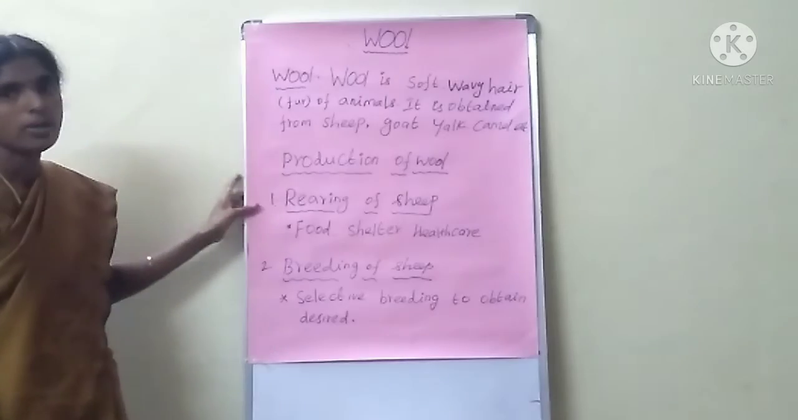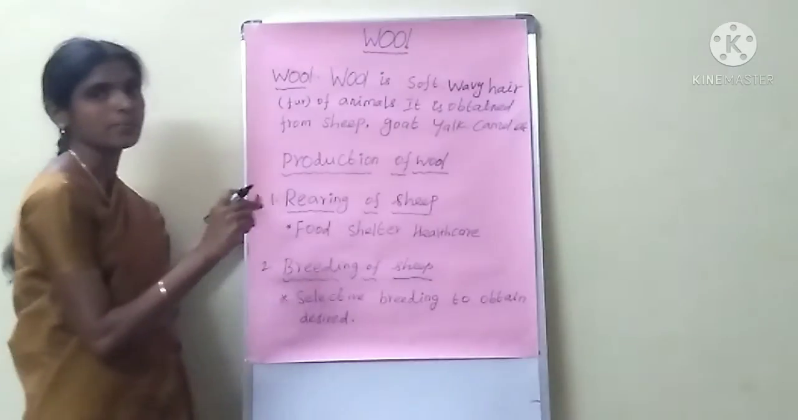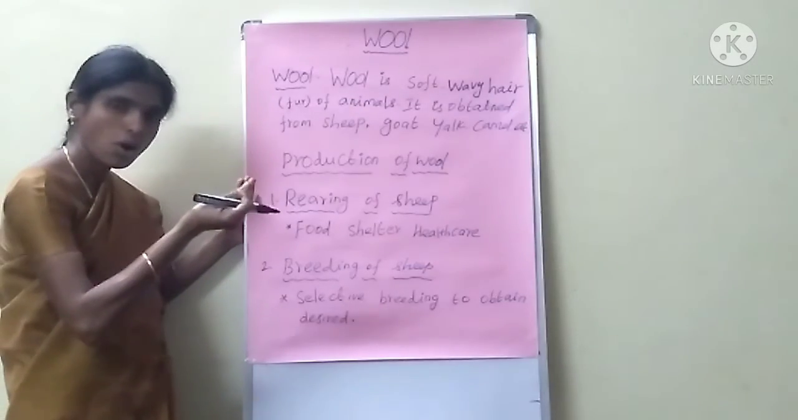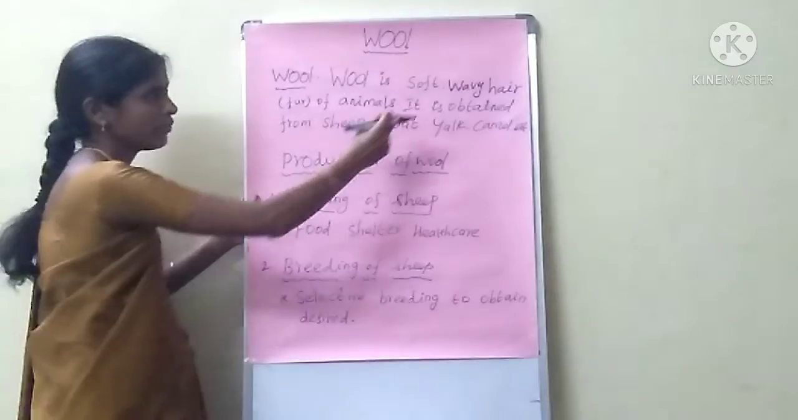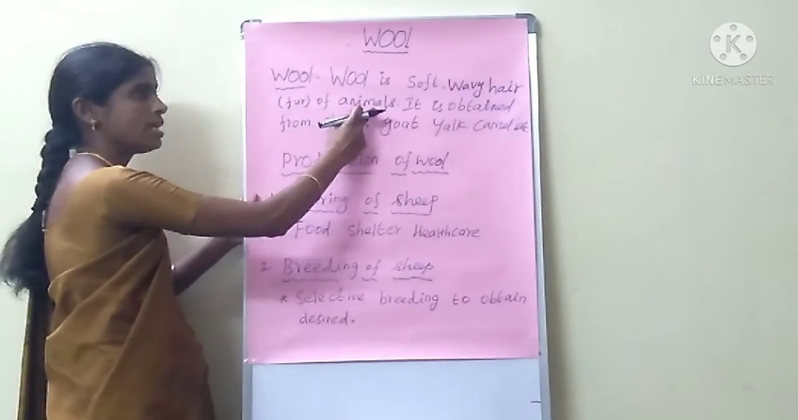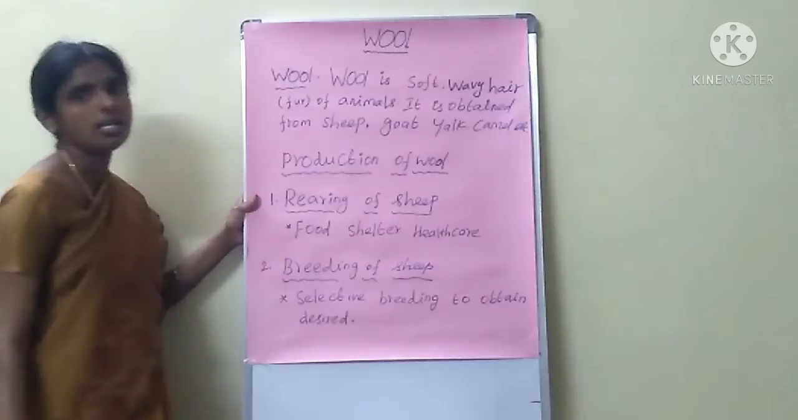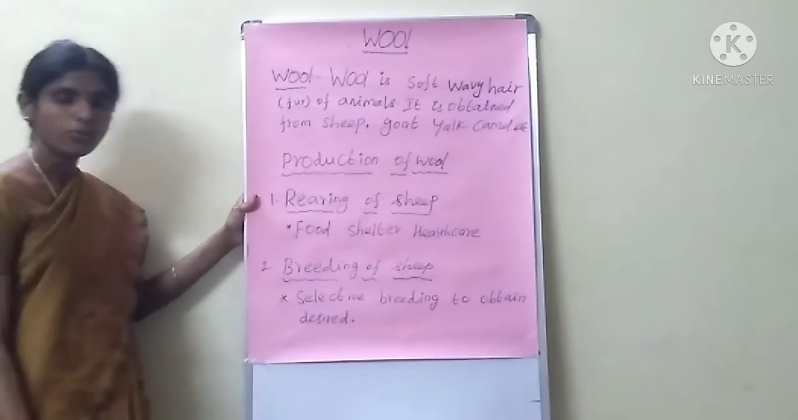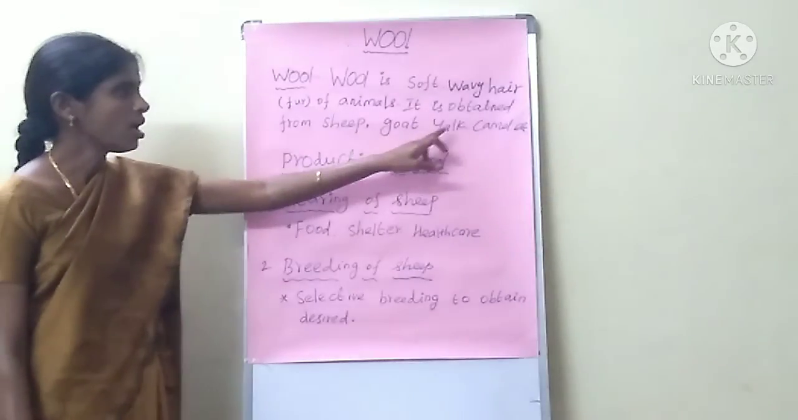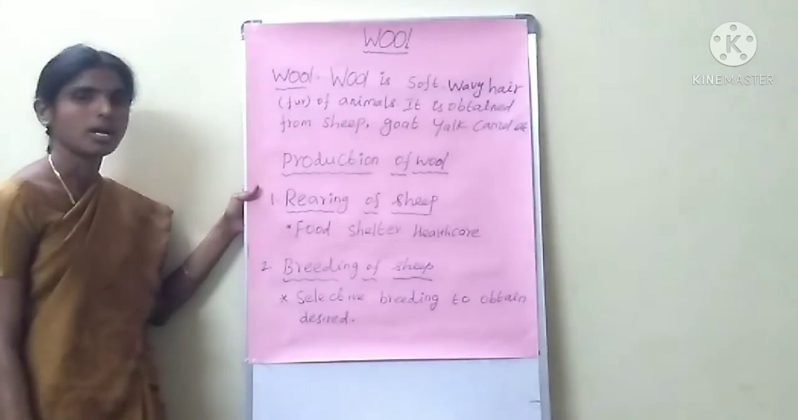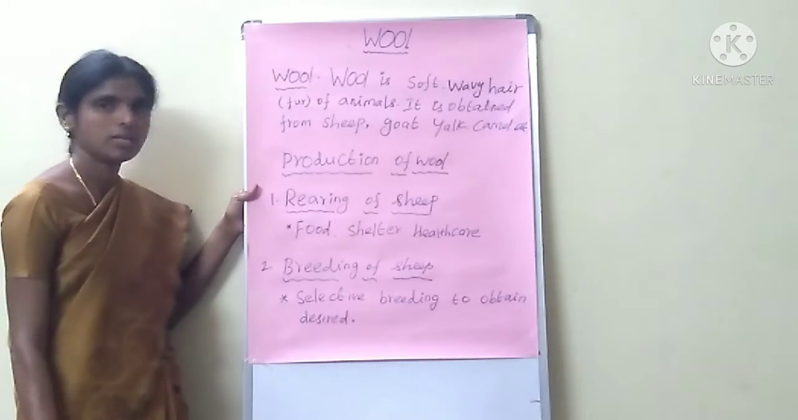What is meant by wool? Wool is soft, wavy hair. Wool is very soft, wavy hair of animals. It is obtained from sheep, goat, yak, camel, etc. Wool fiber is obtained from sheep, goat, yak, camel, etc. Already we have studied in 7th standard. Just one time recall.